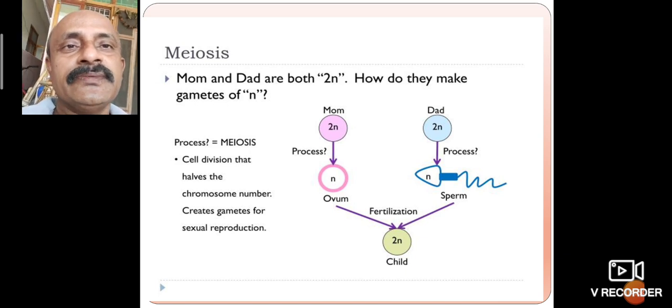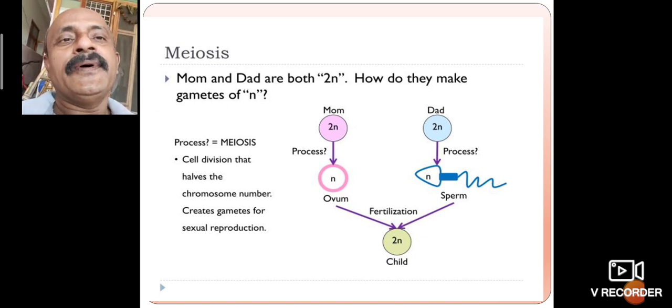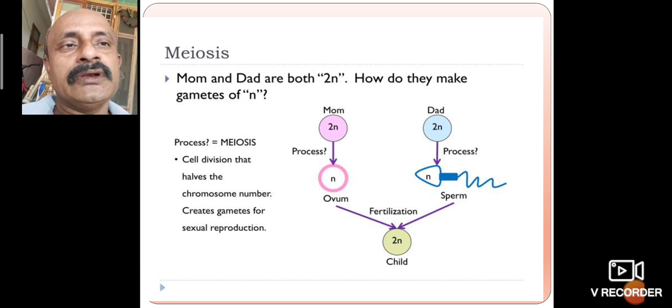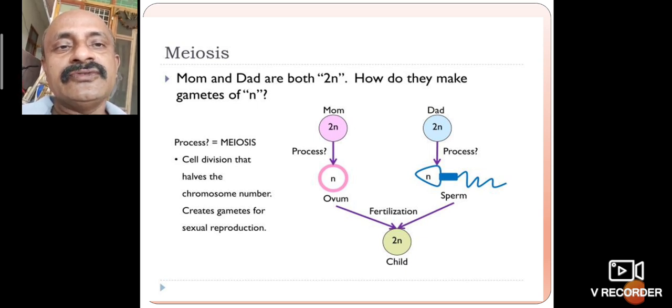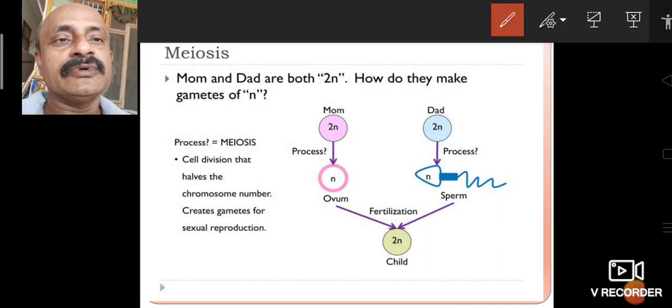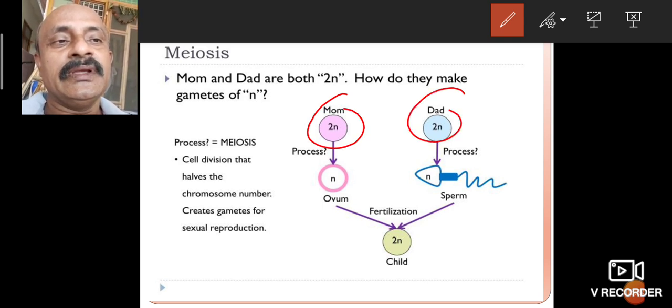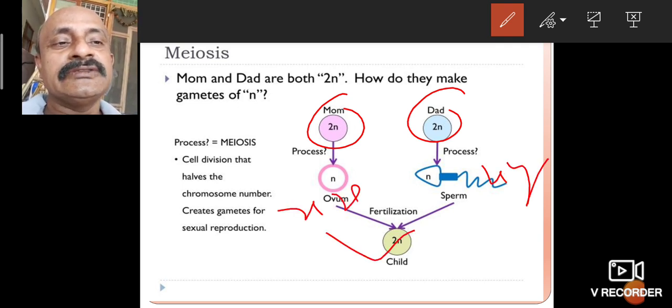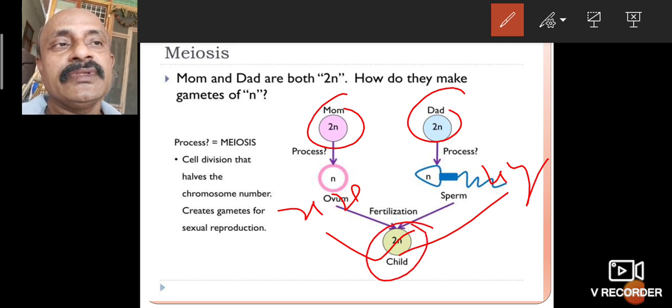So the mother and father are both 2n. How do they make gametes of n? The process of meiosis is a cell division that halves the chromosome number and creates gametes for sexual reproduction. These gametes are for sexual reproduction. If the 2n parent is the mother, it is female, with XX chromosomes; the male has XY chromosomes, and the combination forms the child. That is the total.